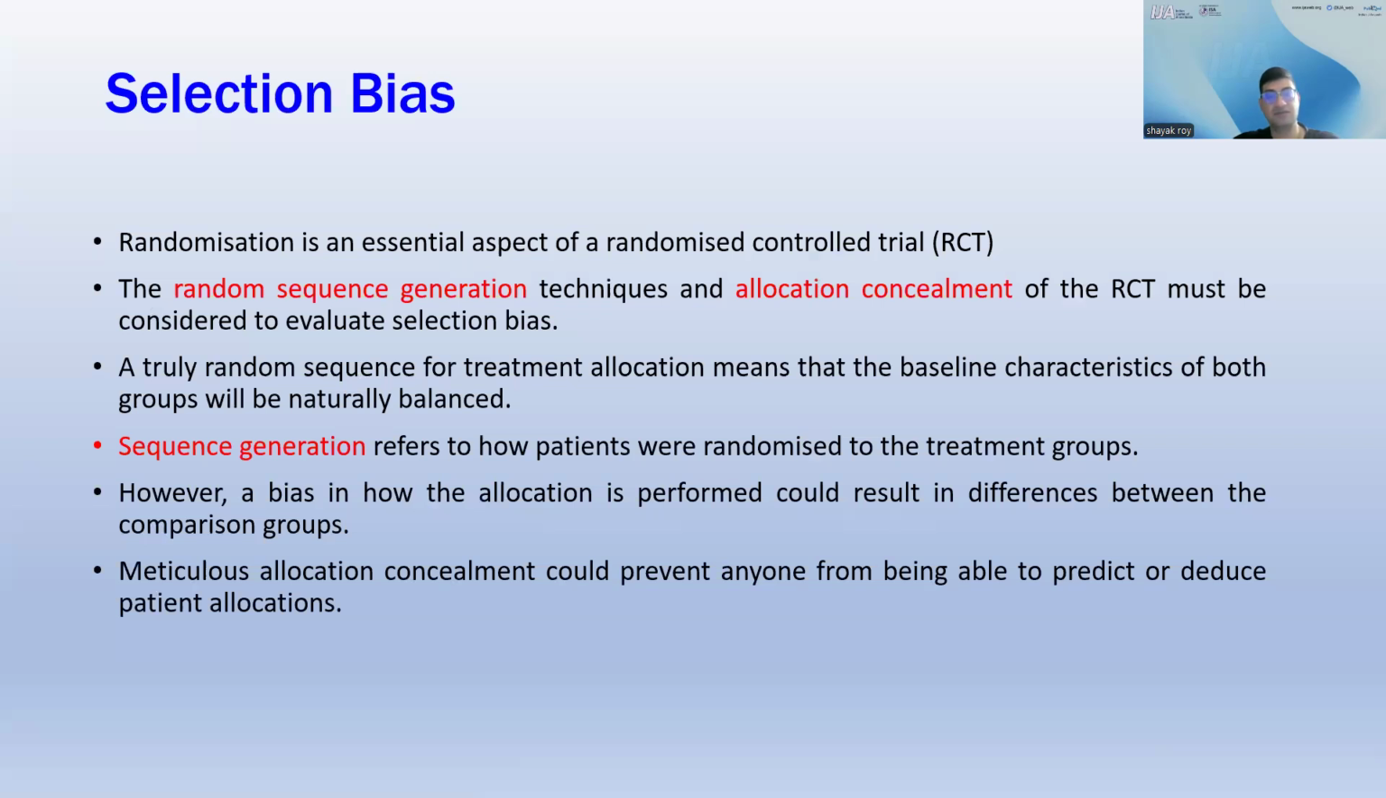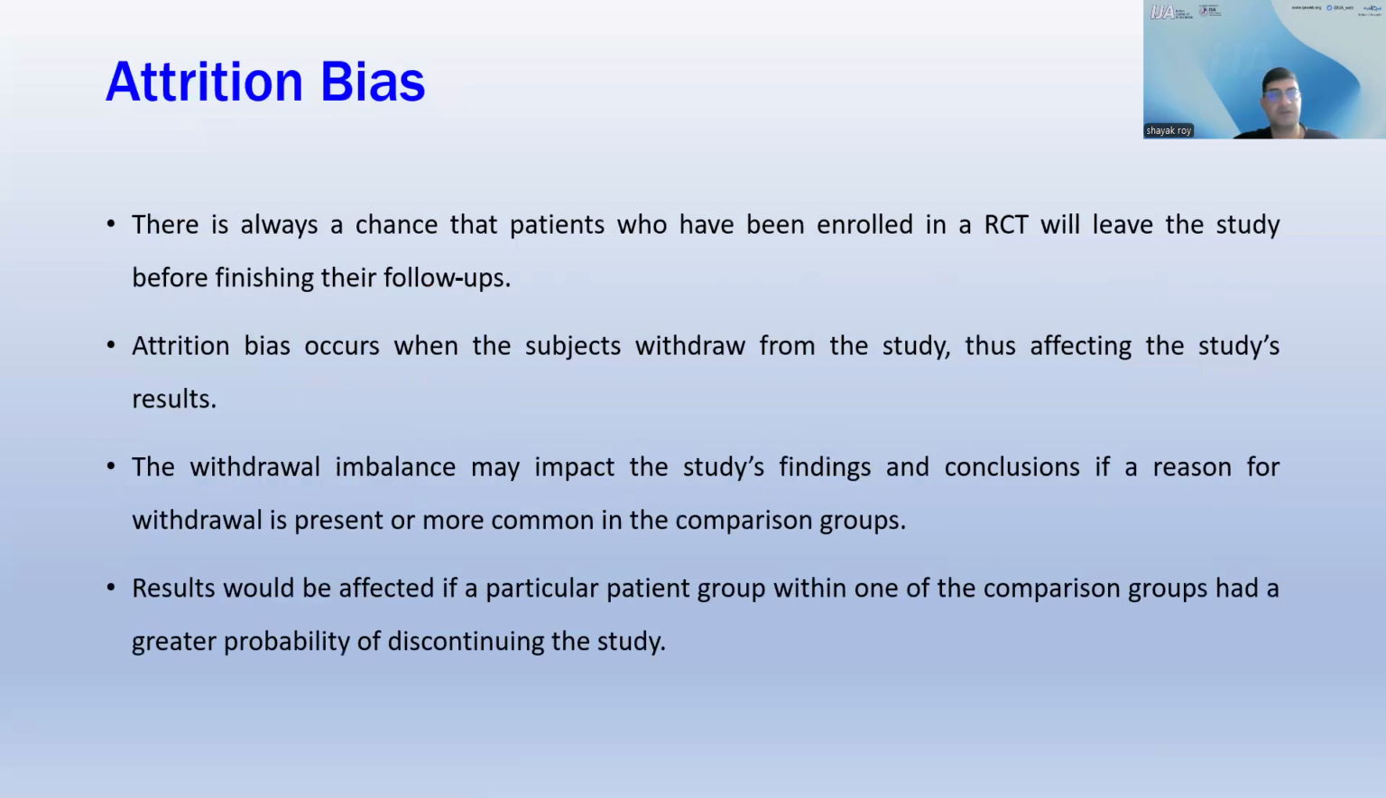Randomization is an essential aspect of RCT. The random sequence generation techniques and allocation concealment of the RCT must be considered to evaluate selection bias. A truly random sequence for treatment allocation means that the baseline characteristics of both groups will be naturally balanced. Sequence generation refers to how patients were randomized to the treatment groups. However, a bias in how the allocation is performed could result in differences between the comparison groups. Meticulous allocation concealment could prevent anyone from being able to predict or deduce patient allocations.